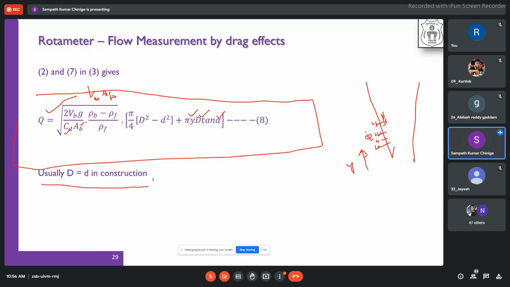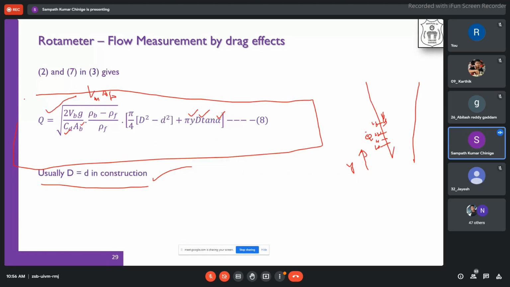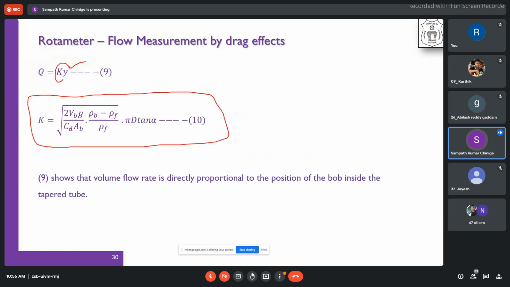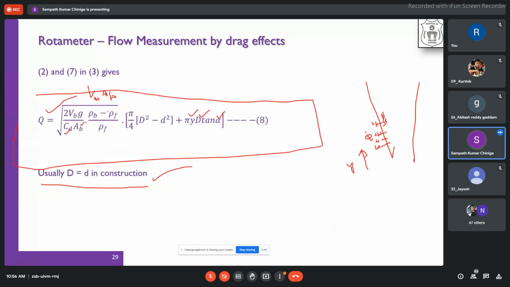Generally, usually we make small d equivalent to capital D in the construction, so we will be able to measure this. As we have found out, here another expression is given for the discharge, which is nothing but K into Y. Here K is nothing but the whole term. Whatever term we are seeing over here, the same thing I am writing as K into Y.